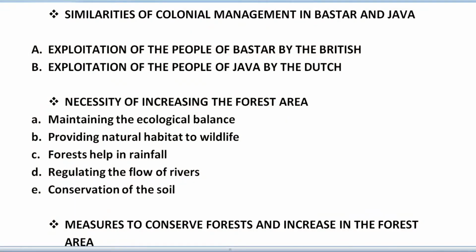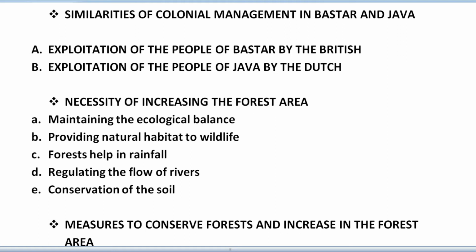Next we have the necessity of increasing the forest area. Nowadays, what is the importance of forests? We understand the importance of natural resources, so for this purpose in this chapter also, there is a necessity of increasing the forest area. What are the main points we have to discuss? First we have maintaining the ecological balance. As we very well know, forests are necessary for maintaining the ecological balance and absorption of carbon dioxide. Second, providing natural habitat to wildlife. Forests provide natural habitat to wildlife, and in this way help in their preservation.